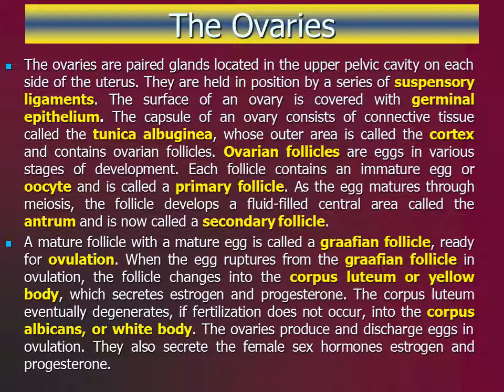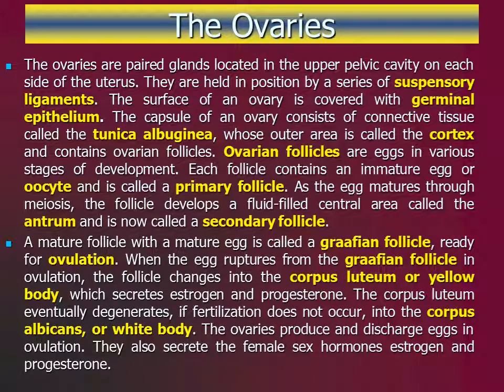Ovarian follicles are eggs or ova and their surrounding tissues in various stages of development. Each follicle contains an immature egg, or oocyte, and at this stage is referred to as a primary follicle. As the developing egg begins to mature, the follicle increases in size and develops a fluid-filled central region called the antrum. At this stage the follicle is called a secondary follicle. The mature follicle with a mature egg is called a Graafian follicle.